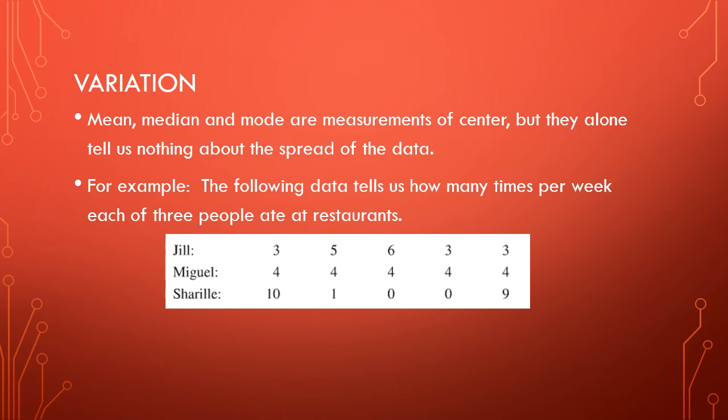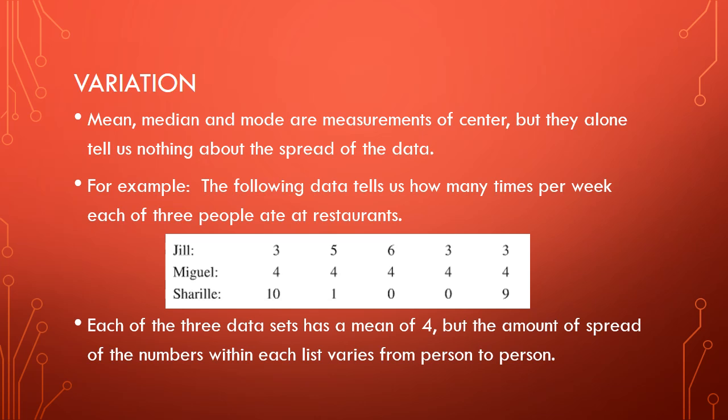And if you average these, each of these 3 people over those 5 weeks have a mean of 4 times a week that they visit restaurants. But if you look at the numbers themselves, they're very different. Jill kind of varied between 3 to 6. Miguel was 4 times every week. And Cheryl, well, we had a 10, a 1, and 2 weeks where she didn't eat out at all, and then a 9. So the data itself varies quite a bit, even though they all share the same mean.